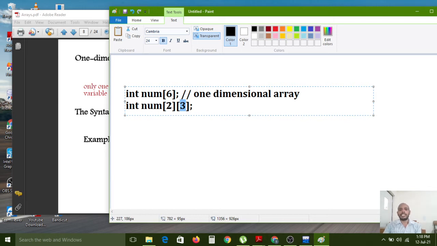So it is a matrix format. I think in the 10th class you learned about matrices in mathematics. Like that, a two-dimensional array works like a matrix format.